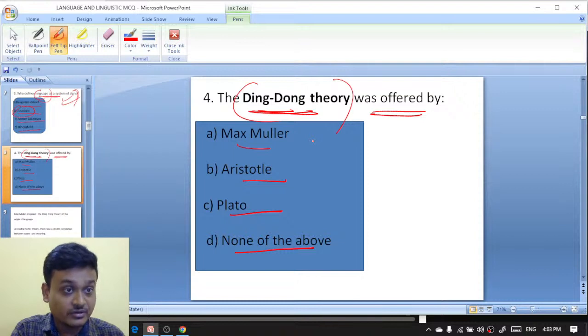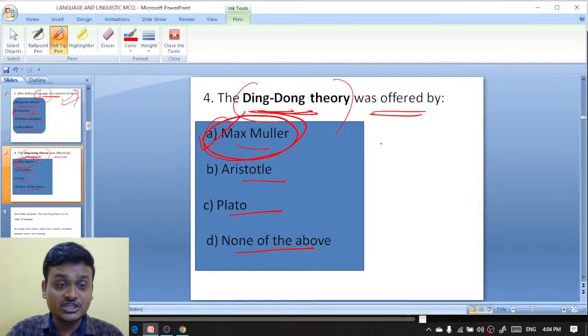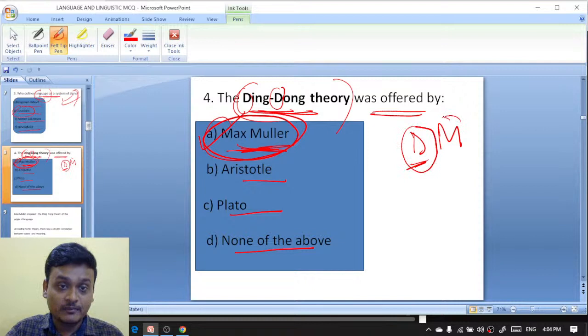So here is your question number 4, the ding-dong theory. The ding-dong theory was offered by Max Muller. There is a trick to remember the ding-dong theory. Look, ding-dong: D starts. Both words start with a D. So DM, that is district magistrate. DM, so that is Max Muller. D for ding dong and M for Max Muller, and that is DM for district magistrate.